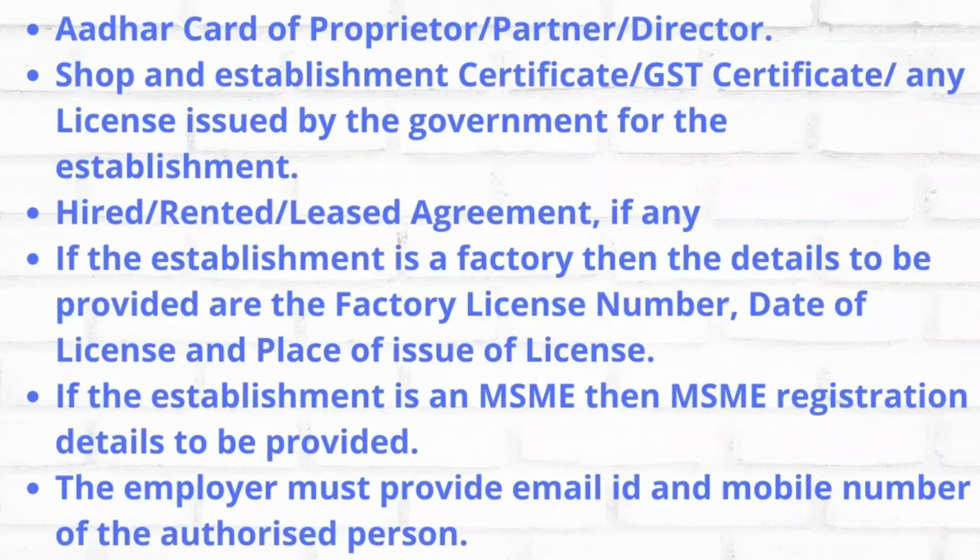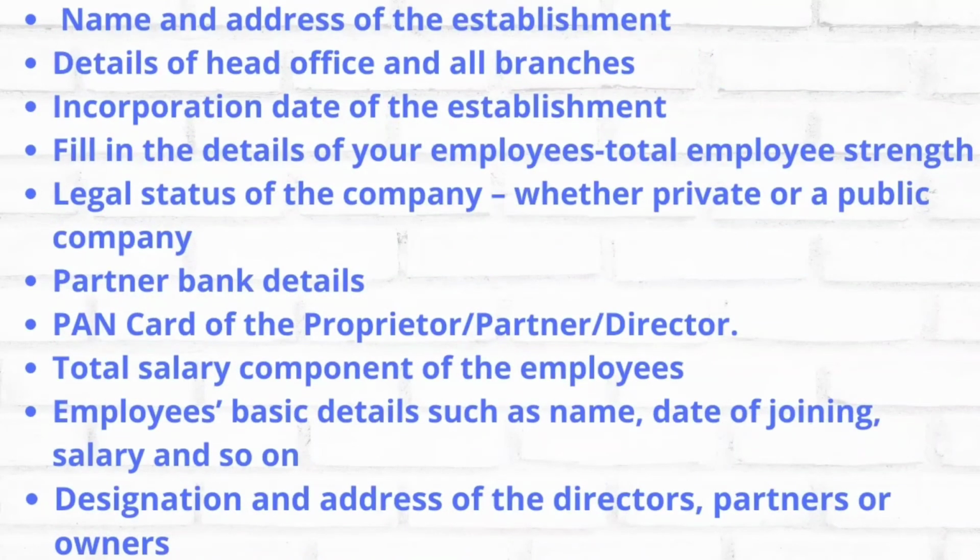In case the establishment is a factory, then the details to be provided are factory license number, date of license and place of issue of license. If the establishment is an MSME, then MSME registration details are to be provided. The employer must provide an email ID and mobile number of an authorized person. Name and address of the establishment, details of head office and all branches if any, incorporation date of the establishment,